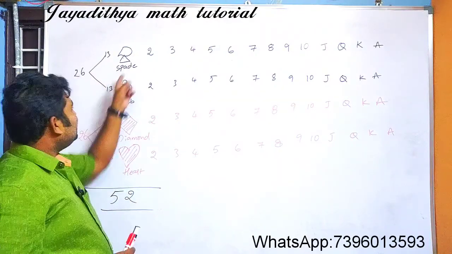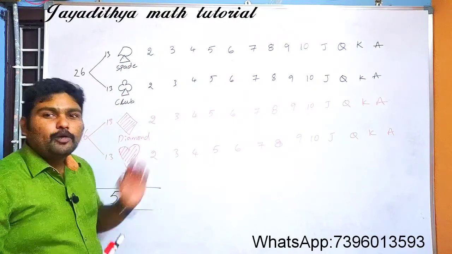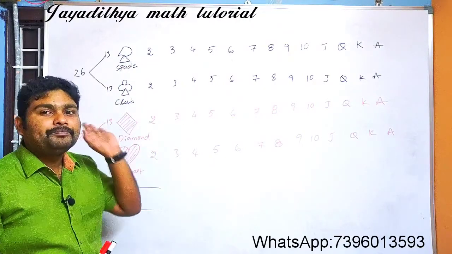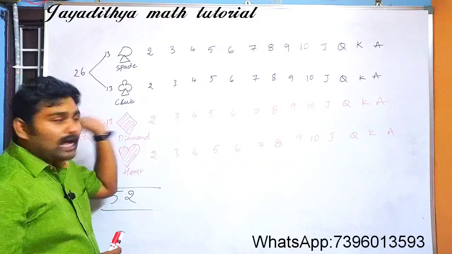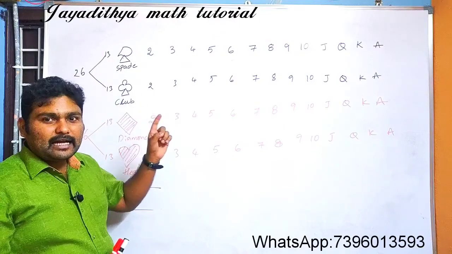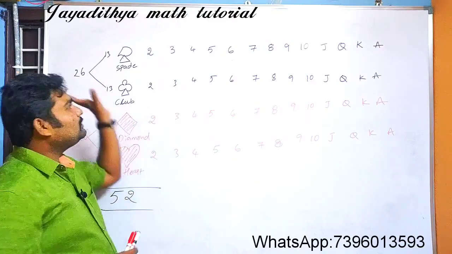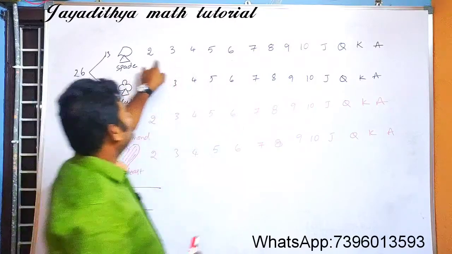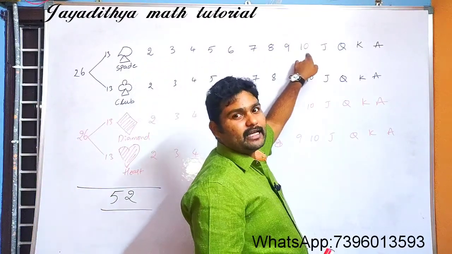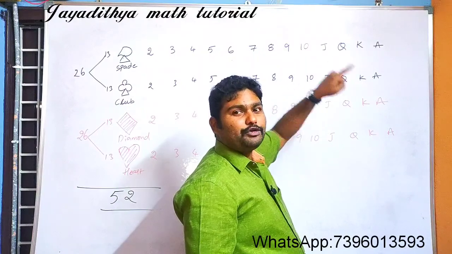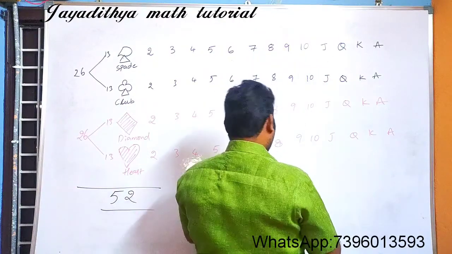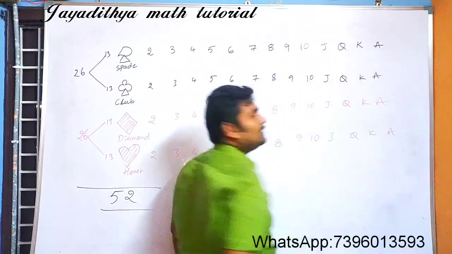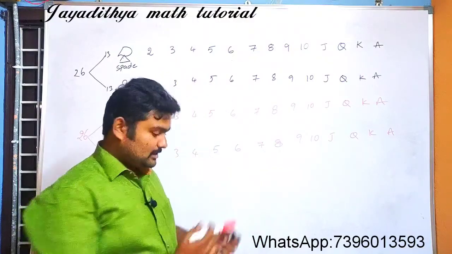So see here, under each and every symbol we have how many cards? Under each symbol we have a total of 13 cards. In those 13 cards we have 9 number cards, 2, 3, 4, 5, 6, 7, 8, 9, 10. So we have a total of 9 number cards and 4 letter cards.